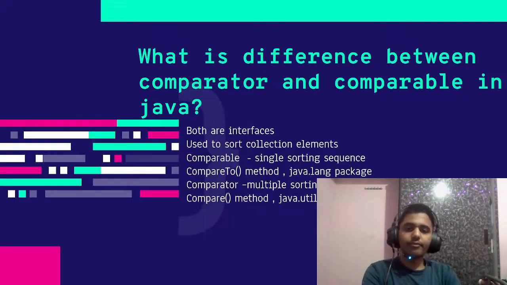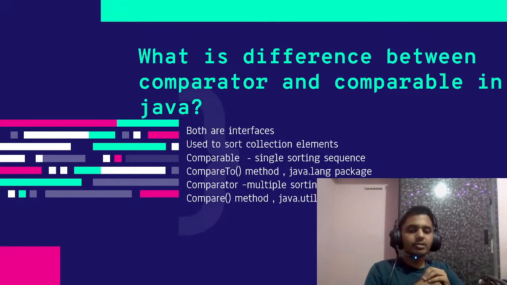So what is the difference between comparator and comparable in Java? If you have studied collection frameworks, you must know it. If not, you have to study collection frameworks first. Both are interfaces which are used to sort collection elements.